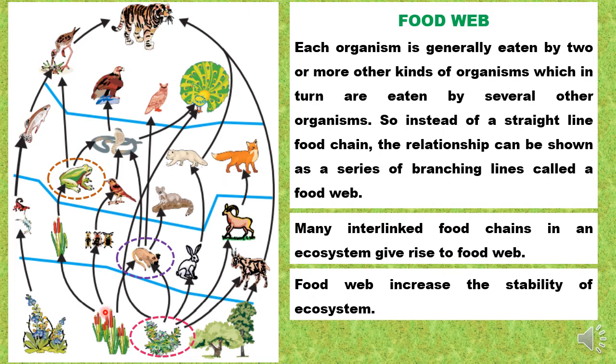What will be the effects? Suppose the primary consumers are missing from a food chain. Its immediate effect will be that all the consumer levels above this, secondary, tertiary, will die. Their population will be very much reduced because they cannot find their food now. And what will happen to the lower trophic level?